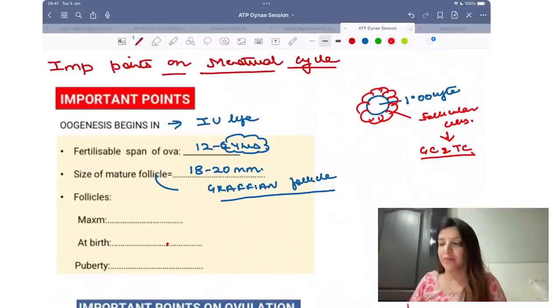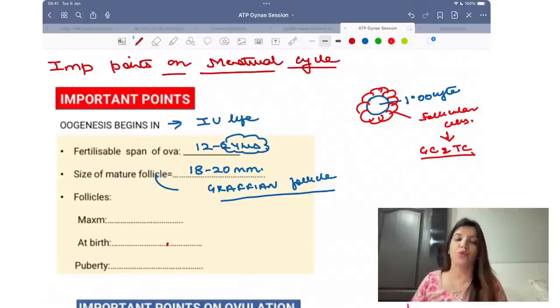Yes, Dr. Preeti, it is going to be available even after the session is over. Till your exams are not over, it is going to be available there.